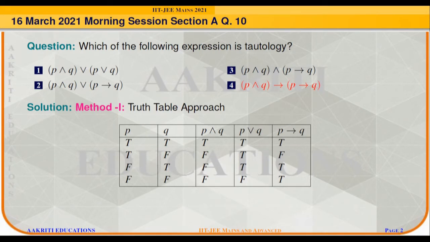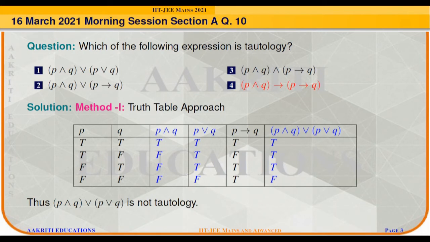Now from these we will frame each option one by one and check the truth table. So the first option is P conjunction Q, disjunction with P disjunction Q. As we know the nature of the disjunction, that it gives false only when both the statements are false, hence it will give true, true, true and false. Since it is not giving true at all the instants, it is not a tautology.